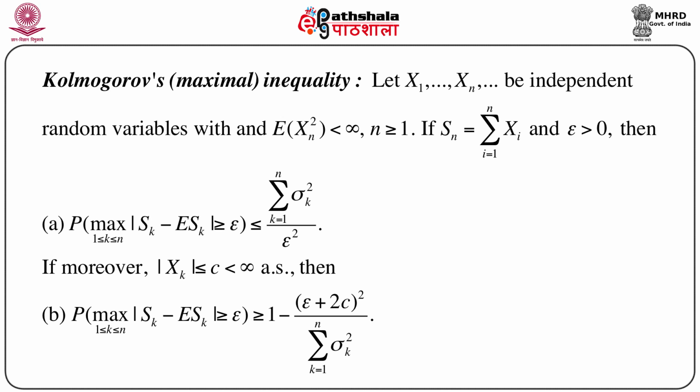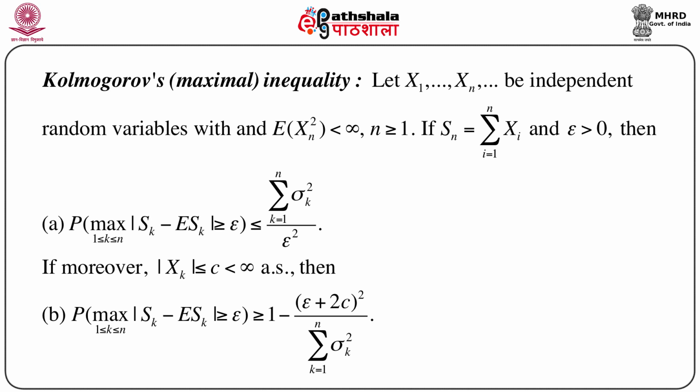Now, Kolmogorov also developed another result relating to the lower bound. That means the probability of this same event is greater than or equal to something, provided another condition is imposed. That is, if moreover we assume that the modulus of Xk is less than or equal to c, where c is less than infinity, almost surely, then the probability of the maximum over 1 less than or equal to k less than or equal to n of the modulus of Sk minus the expectation of Sk greater than or equal to epsilon is greater than or equal to 1 minus (epsilon plus 2c) whole square divided by the summation of sigma k square, k equals 1 to n.